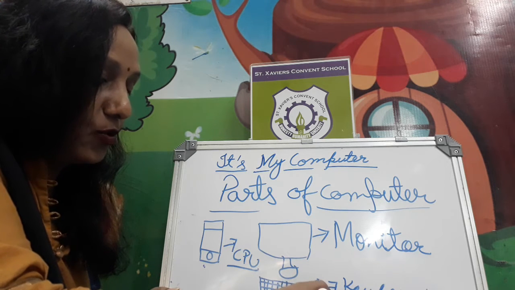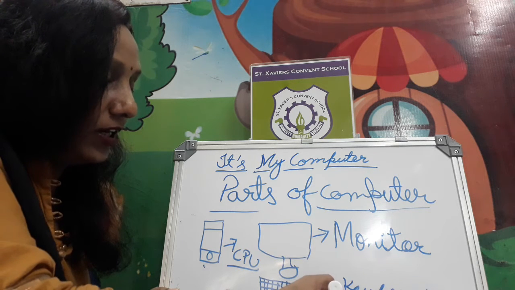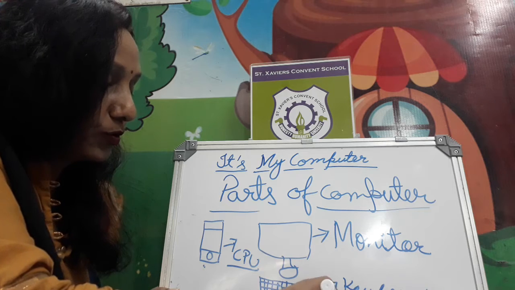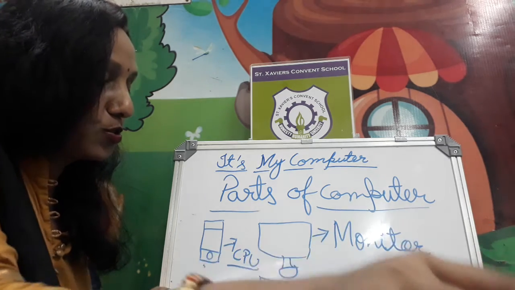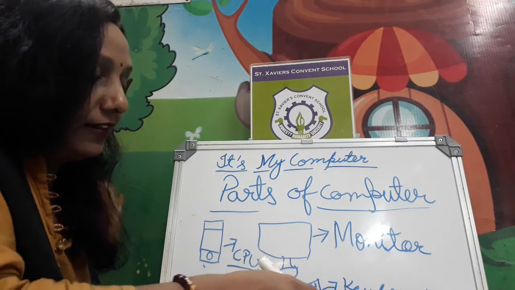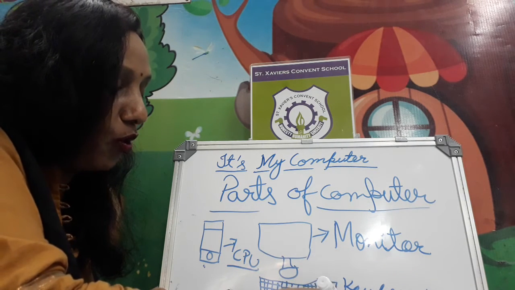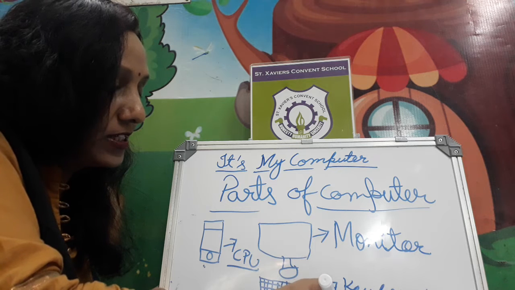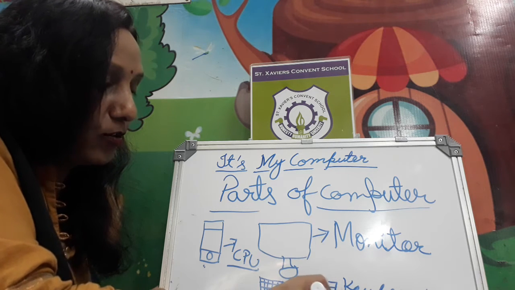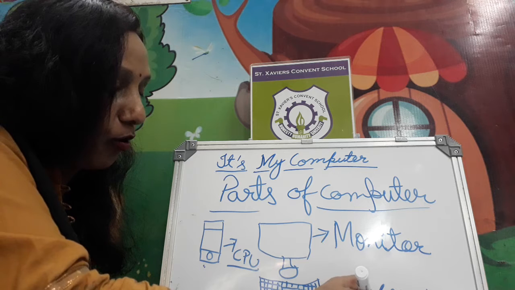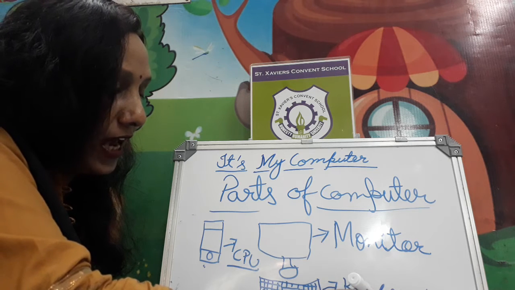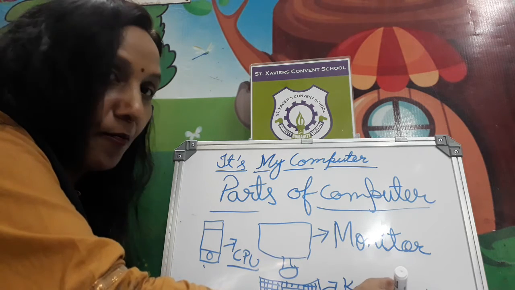And then after, you can see here, this one is the mouse. We use the mouse to click the icons, to click the page we want to go to on the computer system. It also has a big role. Spelling of mouse, M-O-U-S-E, mouse.